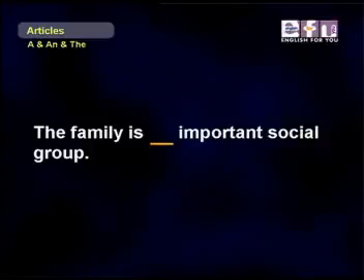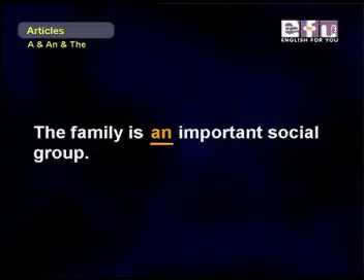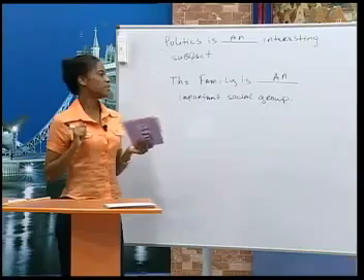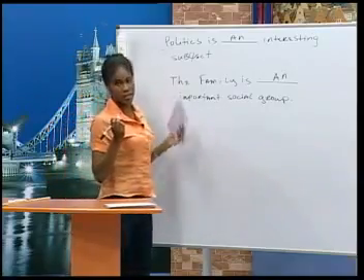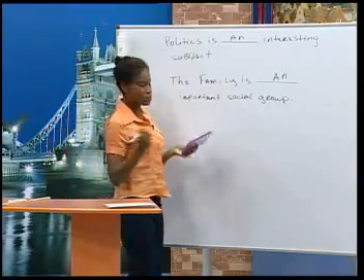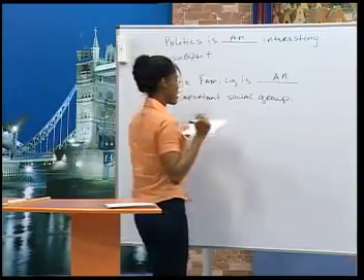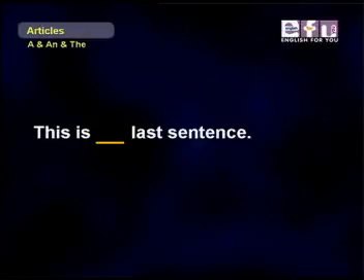All right, Alberto, one for you. The family is an important social group. Alberto. The family is an important social group. Correct. The family is an important social group. Again, not the only important one, but one important social group. So we use an.